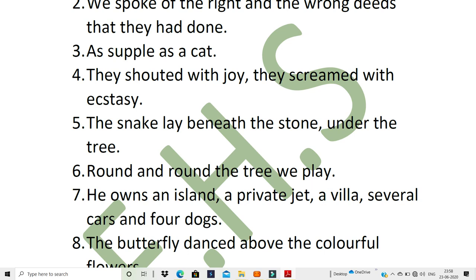The fourth one: they shouted with joy, they screamed with ecstasy. Now, ecstasy means extreme joy.